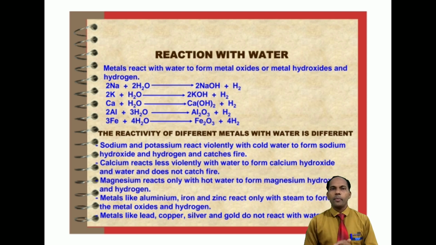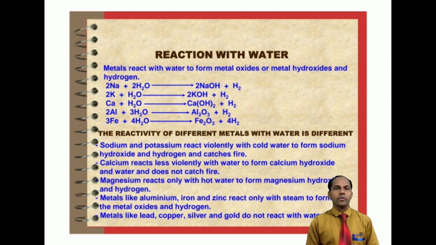Potassium in the same way: potassium reacts with water, produces potassium hydroxide and hydrogen gas. Calcium reacts with water, produces calcium hydroxide and hydrogen gas. Aluminum reacts with water, produces aluminum oxide and hydrogen gas. You know about iron.